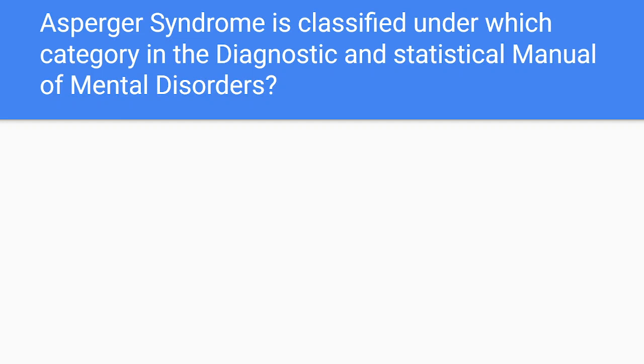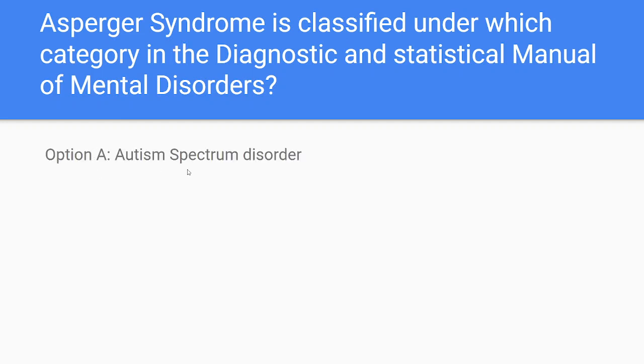So, coming to the first question, Asperger syndrome is classified under which category in the Diagnostic and Statistical Manual of Mental Disorders? Did any of you ever hear about this Asperger syndrome? Generally it is seen in psychiatric patients and mostly it comes under the autism spectrum disorder. So, in which category is it classified?